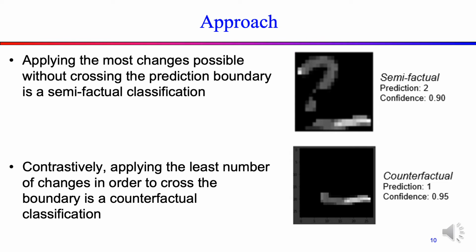We can see on the right that this image has a little bit more pixels to it, and the prediction is still 2, compared to the one that we showed in the previous slide, where the prediction had changed to 1. Contrastively, applying the least number of changes in order to cross the boundary is a counterfactual classification.